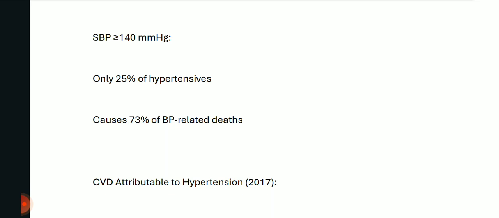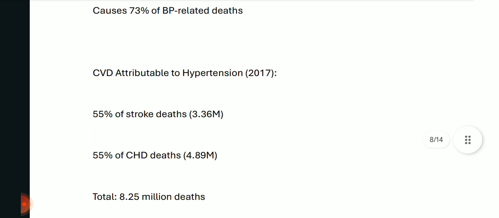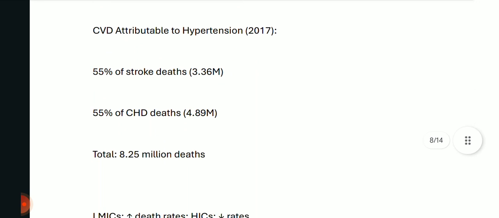This cardiovascular disease problem is causing 73% of the BP related deaths. CVD attributable to hypertension: 55% of stroke deaths, 55% of CHD deaths, totaling approximately 8.25 million deaths attributed to this factor in 2017. It's all data, okay.